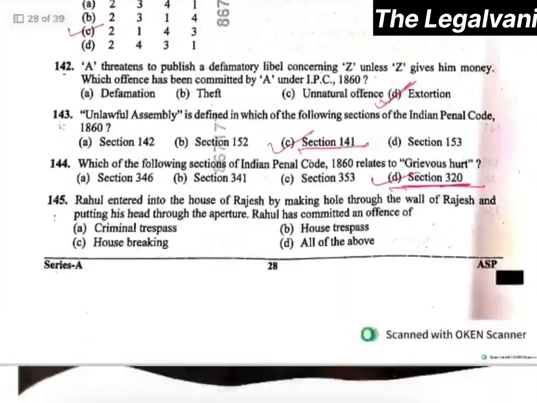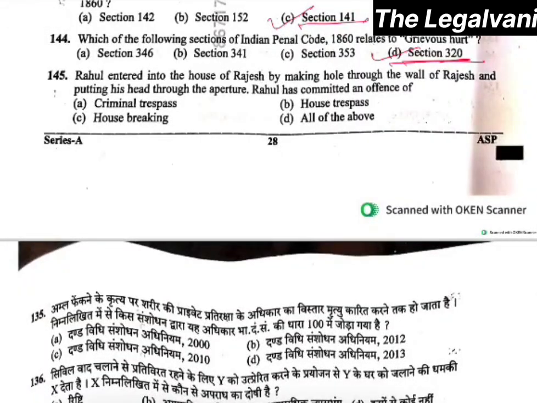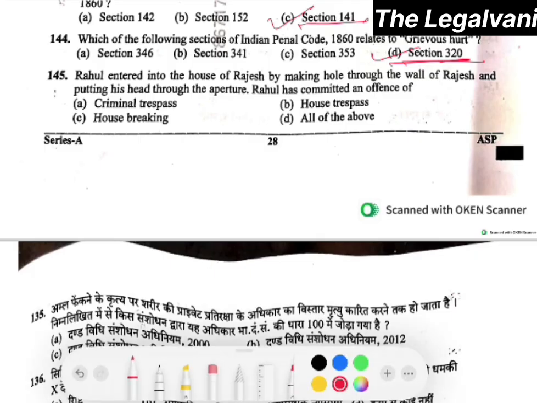Now, moving towards question number 145. Rahul entered into the house of Rajesh by making a hole through the wall of Rajesh's house and putting his hand through the aperture. Rahul has committed an offense of... Here, the right answer would be all of the above, right? Option number D would be the right answer.